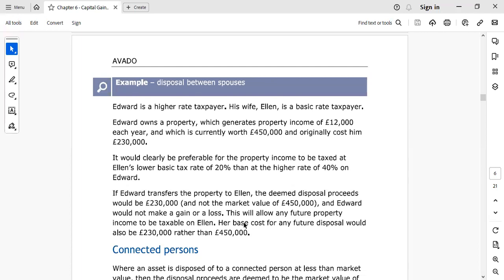So her base cost for any future, so if Edward transfers the property to Ellen, the deemed disposal proceeds would be 230,000. And Edward would not make a gain or a loss. This will allow any future property income to be taxable on Ellen. Her base cost for any future disposal would be 230 rather than 450.